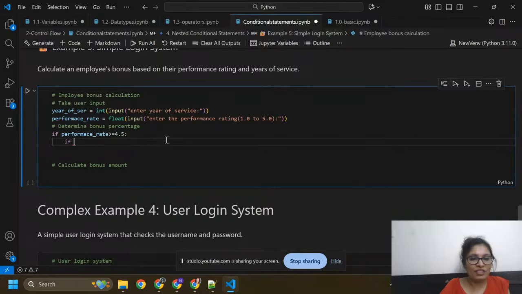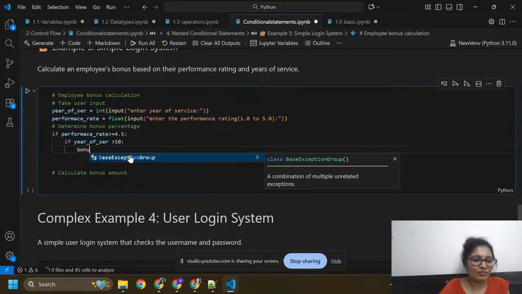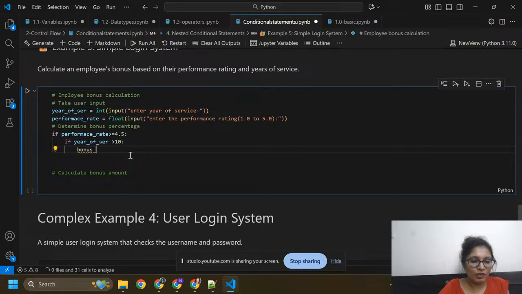If year of service is greater than 10, then you get bonus percentage. So bonus percentage equals to 20.